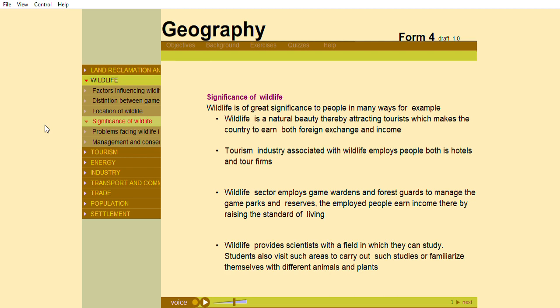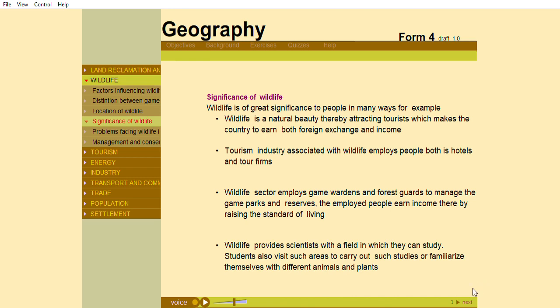Wildlife provides scientists with a field in which they can study. Students also visit such areas to carry out studies or familiarize themselves with different animals and plants. Wildlife provides food for consumption, for example, meat from animals, fruits, honey and leaves.